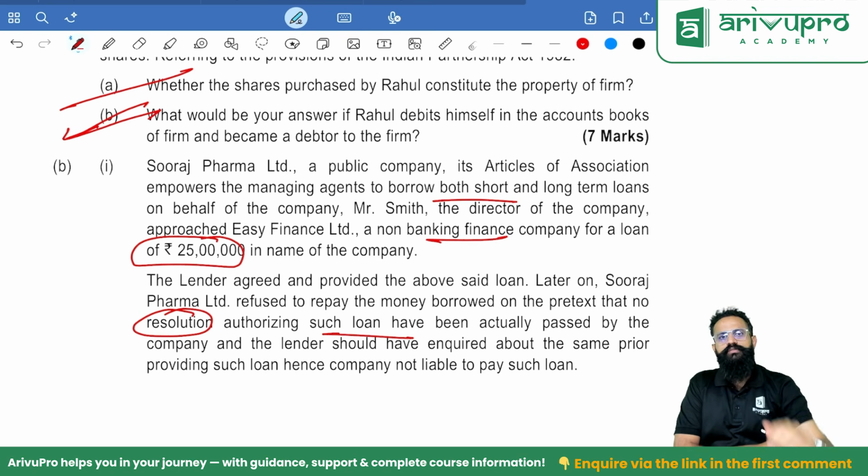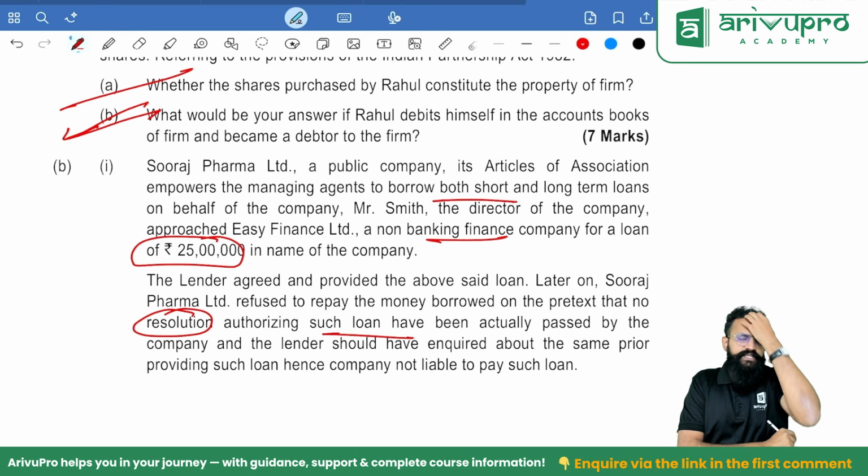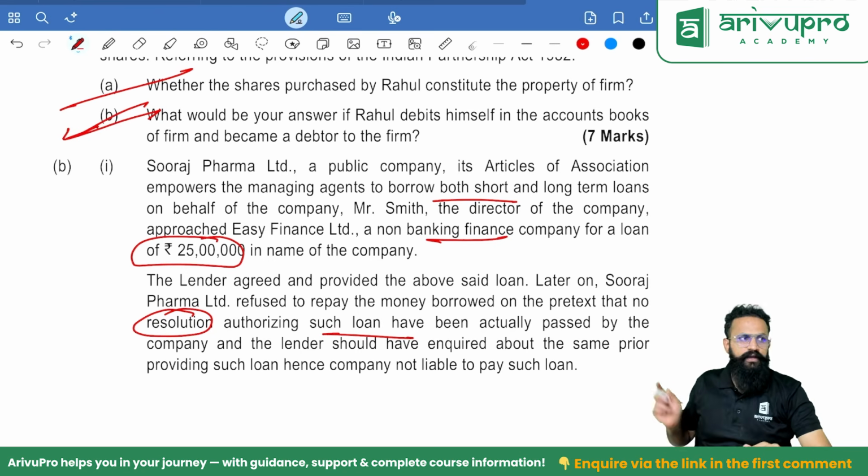Answer is no. Because if you have clearly written in the AOA, this is my limit, then it will be binding. If you have not mentioned the limit at all in the AOA, then how will the person who is an outsider know about the restriction? Agreed?